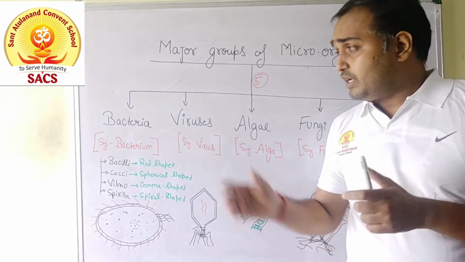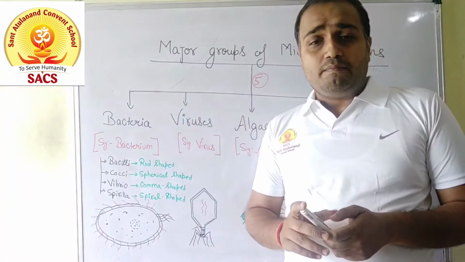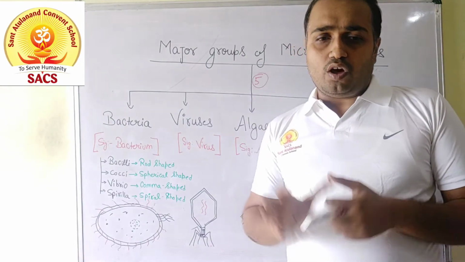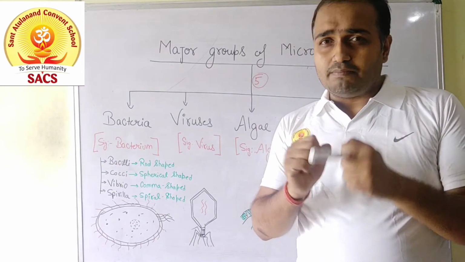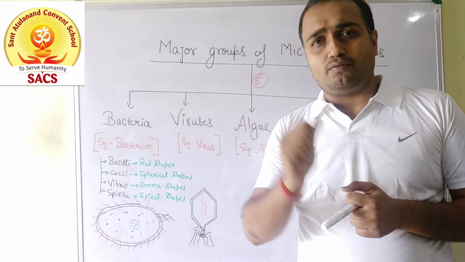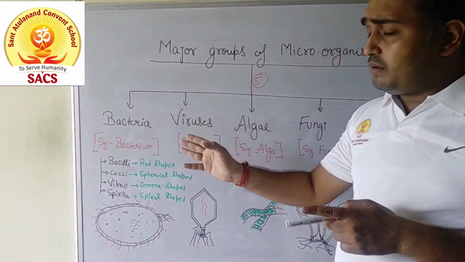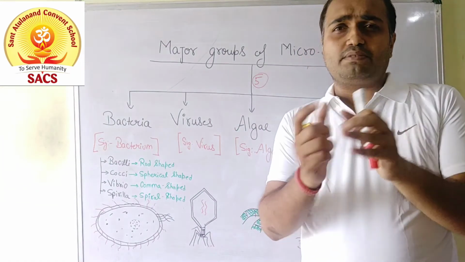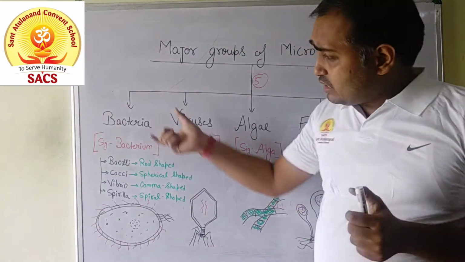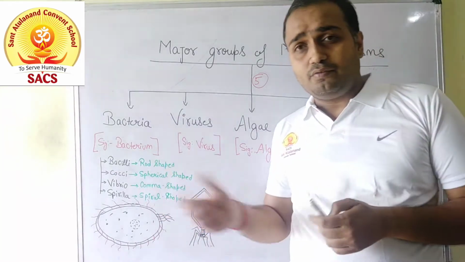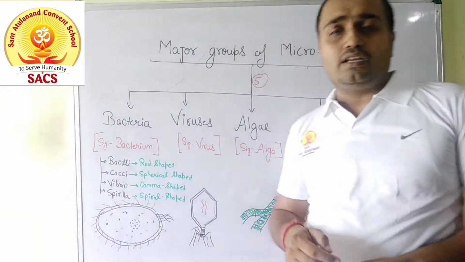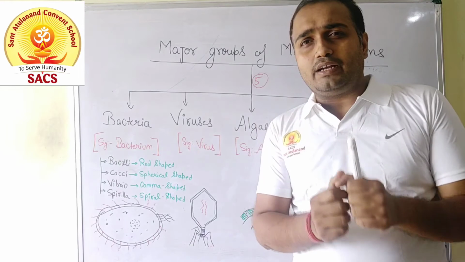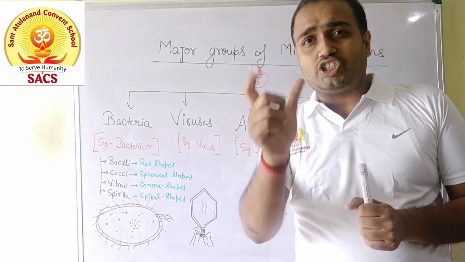First of all, now we are going to understand about the bacteria. Bacteria are very small and the simplest organisms found in the unicellular form. Their singular term is bacterium, and according to their shape, size and structure, bacteria were classified into 4 different categories. First one is bacillus. Bacilli are those groups of bacteria which are generally rod shape in structure.